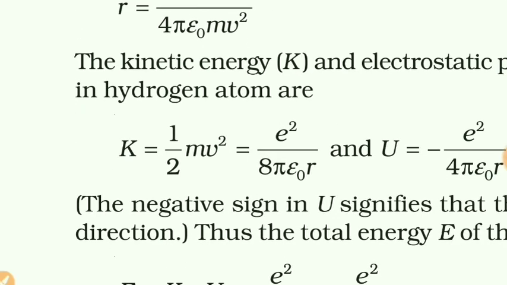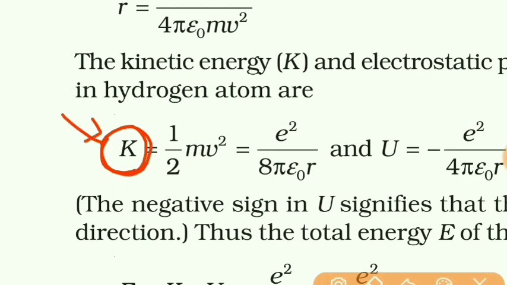There is one more method. We have the total energy. Whatever the total energy is given, the same will be the kinetic energy, as I said earlier. So we have the kinetic energy, which is equal to the total energy only, but positive. Mass of the electron is known to us. Simply make V square the subject and calculate by putting the other values, and then take the square root. You will get the value of V.